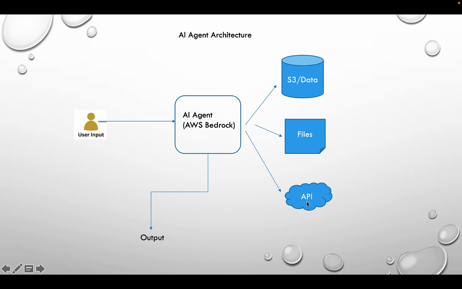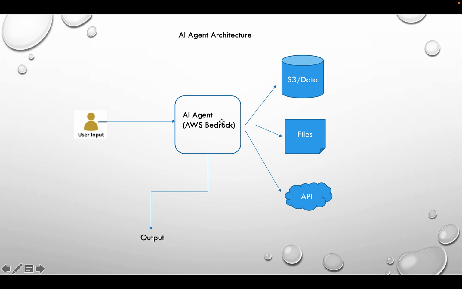Now the API is basically a third party. You can make API calls to another website that will return the data, and that data can be fed to the AI agent. On the back end, we can also have a Lambda, which will sit over here, gather all the output of this, and present it to Bedrock. The Bedrock agent, we will create these later, but we will explore Bedrock right now.